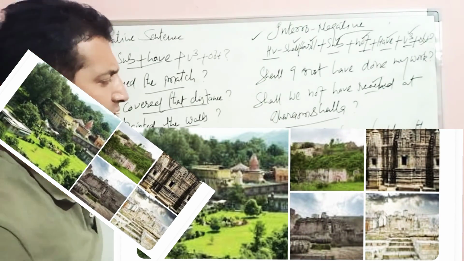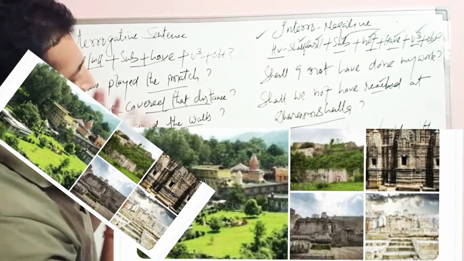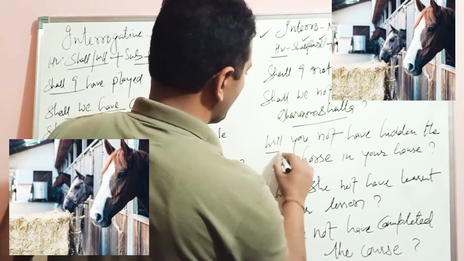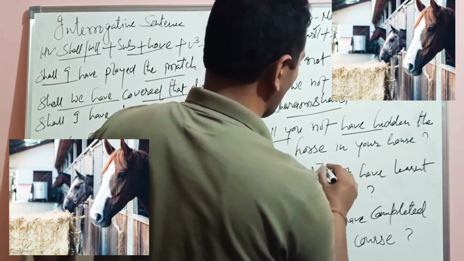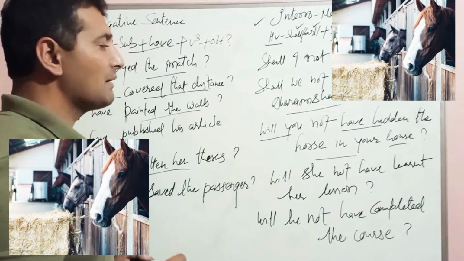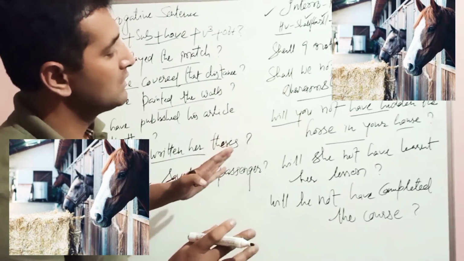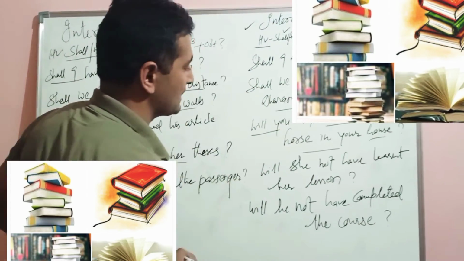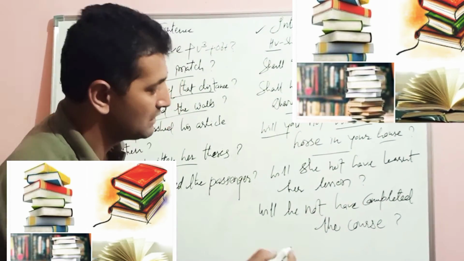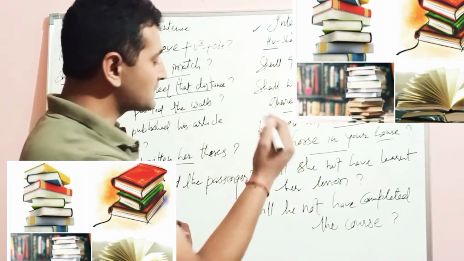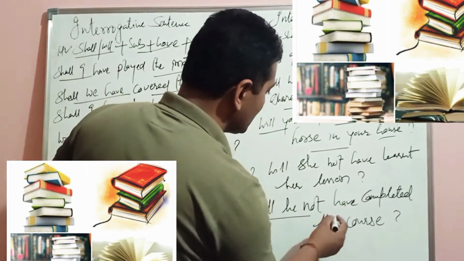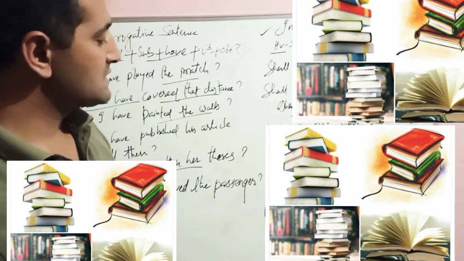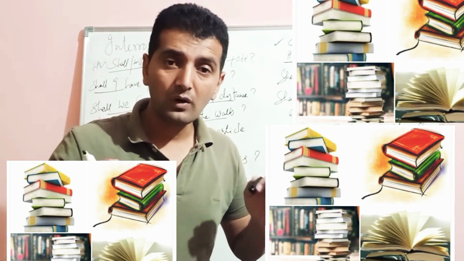Although we can mention some time that when we will reach there, but this is just to understand how we can frame the statement, right? Will you not have hidden the horse in your house? क्या आपने horse को या घोड़े को अपने घर में नहीं छुपाया होगा? And will she not have learnt her lesson? क्या वो अपना lesson नहीं learn कर चुकी होगी, याद कर चुकी होगी? Will he not have completed the course? क्या वो course को समाप्त या complete नहीं कर चुका होगा?